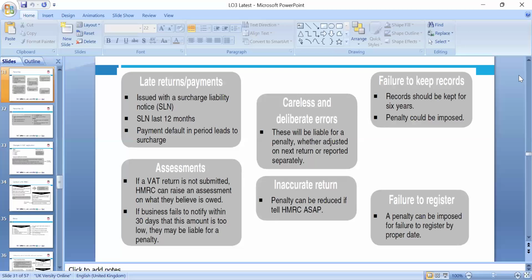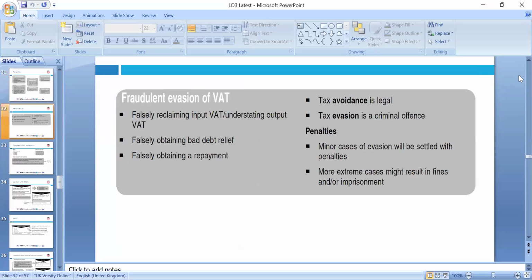Failure to keep records: records should be kept for 6 years, and a penalty could be imposed. So failure to register, a penalty can be imposed, so these we need to look around. Please, if you have any question, you carry on asking.